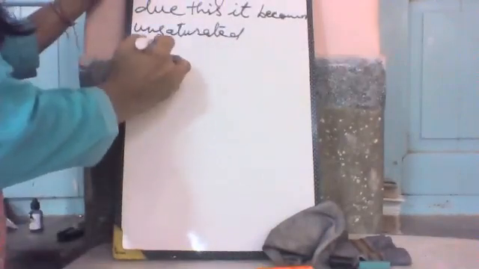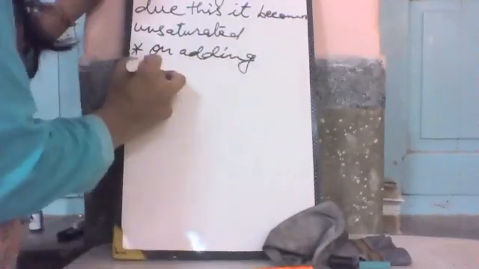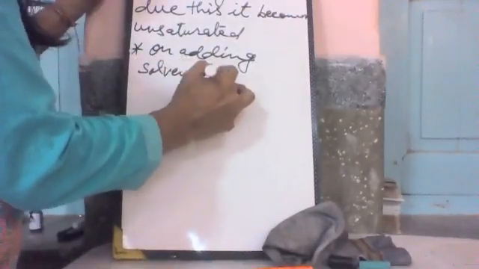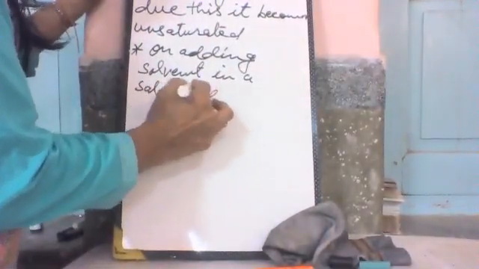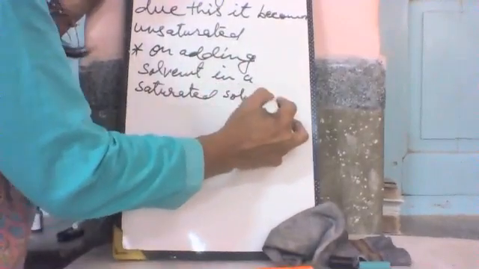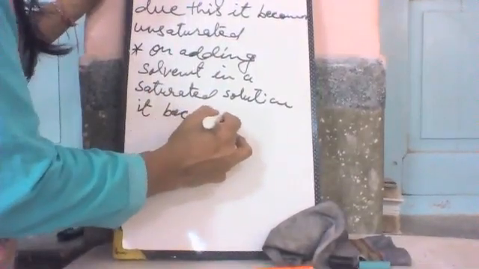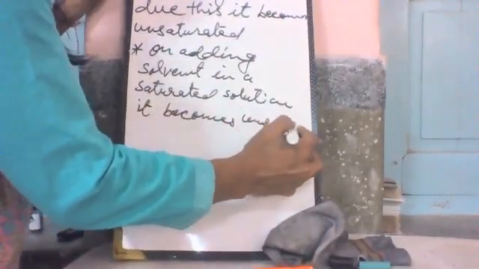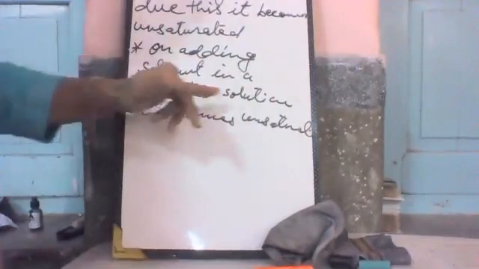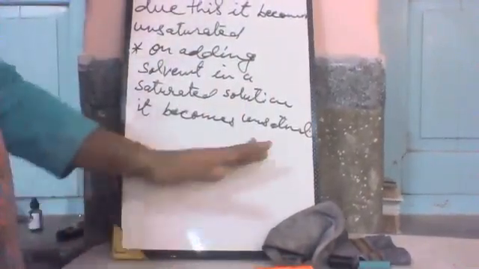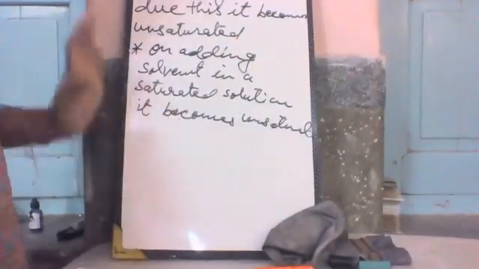One more thing is this: on adding solvent in a saturated solution, it becomes unsaturated, because the amount of solvent increases in that solution.